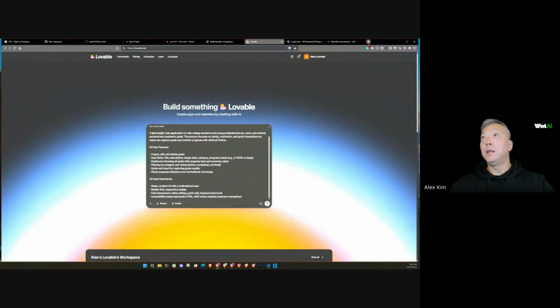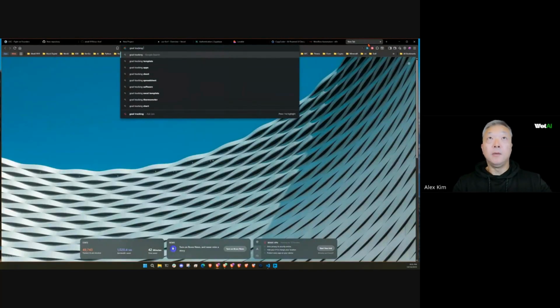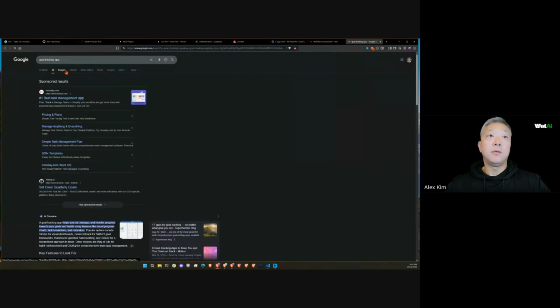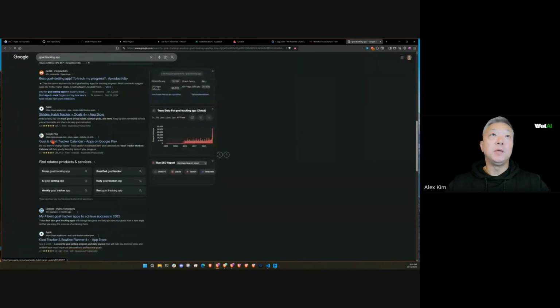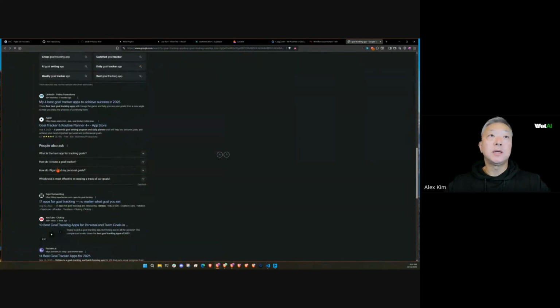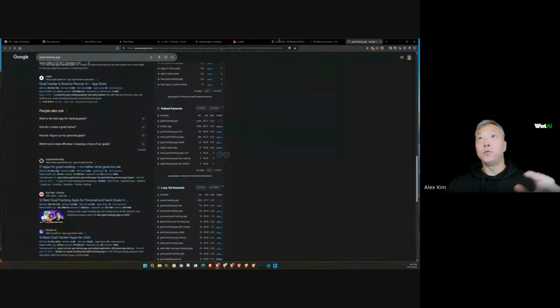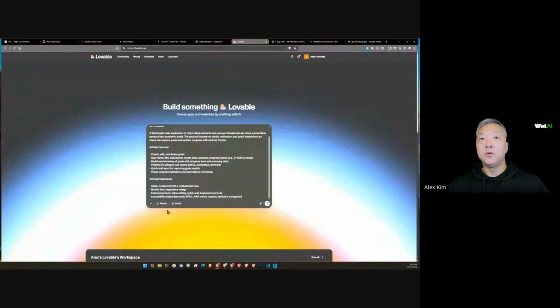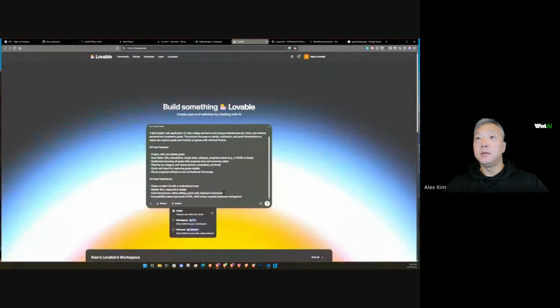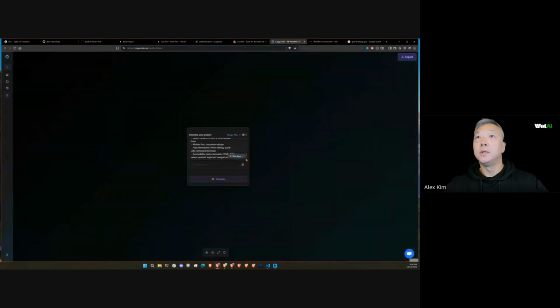Before I do that, let's do a quick goal tracking app search. Let's see if I come back with any examples that might be good. The reason I'm doing this, guys, is so that if there is an app or interface that you like and want to model from, you can capture those images and add them to this, and Lovable will take that into consideration as it's developing the interface. I'm going to also paste in the PRD here, and let's let these guys run. So we'll get that started, and we'll get this one started.